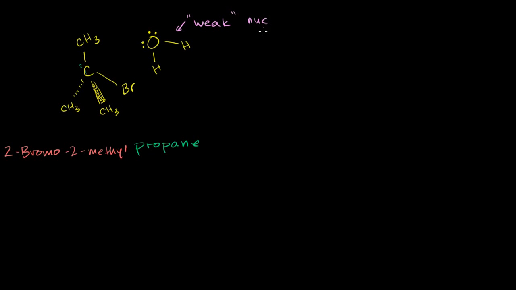It wouldn't mind being attracted to a nucleus because it has extra negative charge. It has a partial negative charge on this side of the oxygen because it's hogging hydrogen's electrons, and you have partial positive charges on these sides. But it's not as strong as a hydroxide, which has an actual negative charge, not just a partial negative charge, and really wants to offload electrons or is attracted to a nucleus. So we have a weak nucleophile.